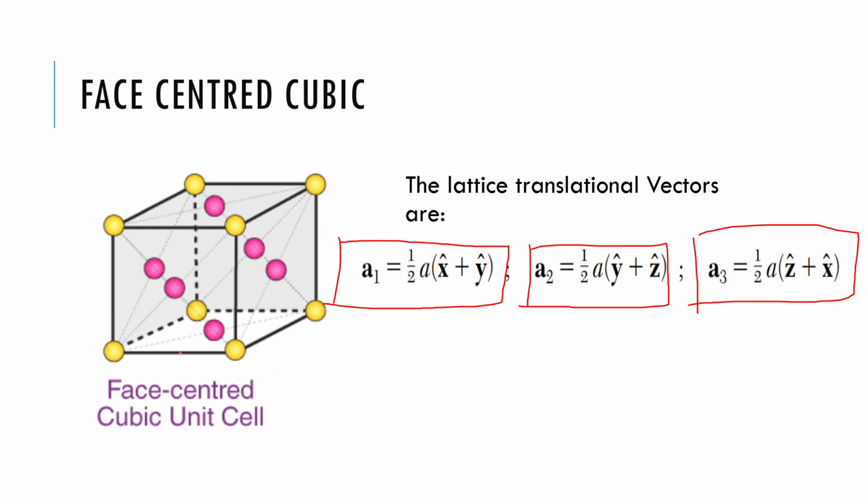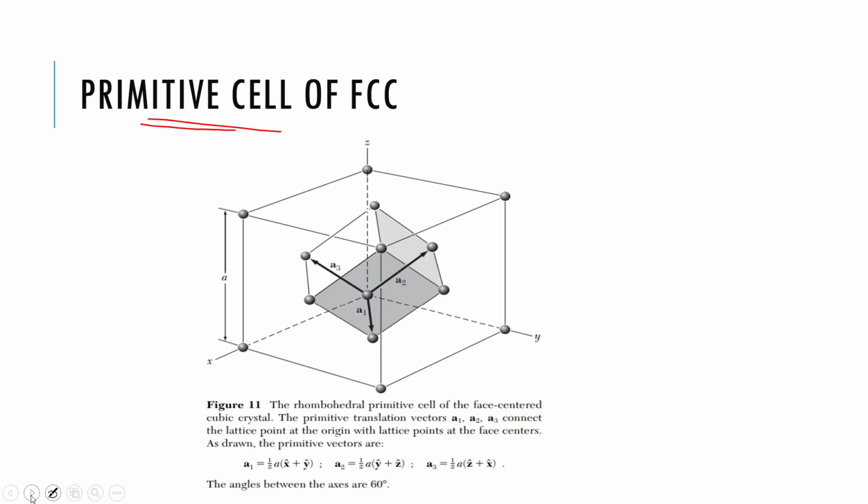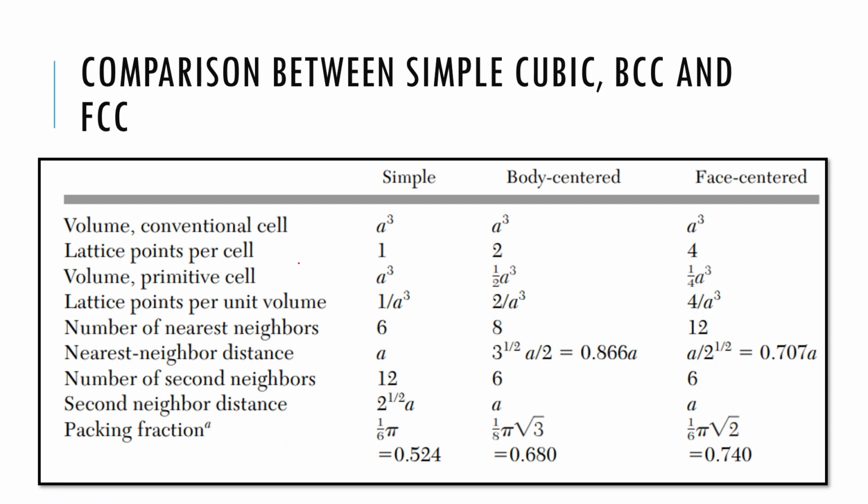Do you want to know how we get 4? It is 8 into 1 by 8, plus there are 6 faces, and every face gives a contribution of half. So it is 1 plus 3. This gives us 4, so a total of 4 lattice points per unit cell in a conventional cell. But if we see a primitive unit cell, it contains only 1 lattice point per unit cell. Next, the volume of a primitive cell.